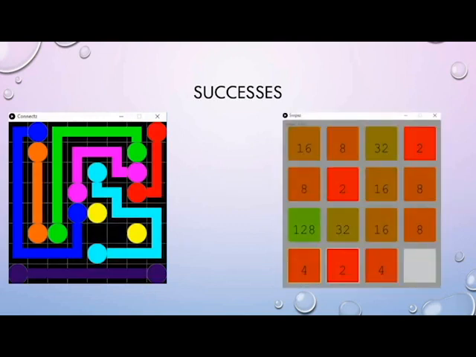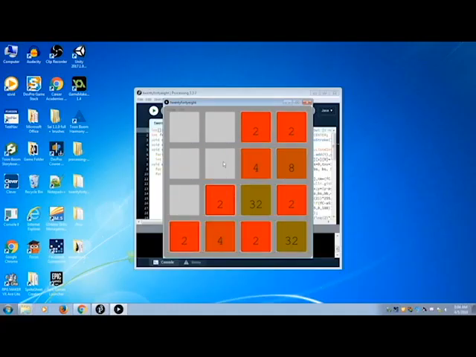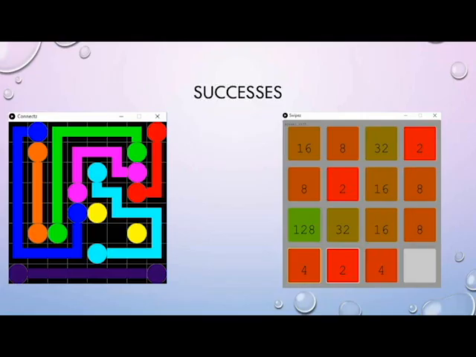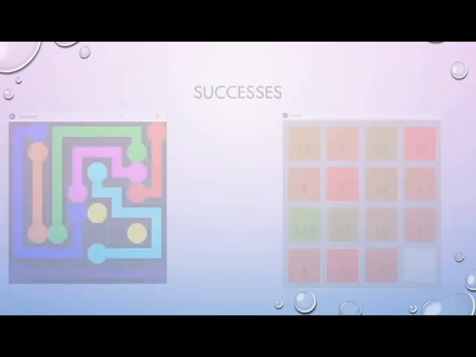Successes. Right here, we have 2 of our working games. I'm going to display on the screen now how each one of them works. It's very cool. We have a flow type game, and then we also have a 2064 game. So that's the cube game. That's very exciting.